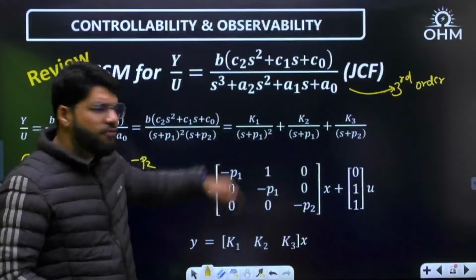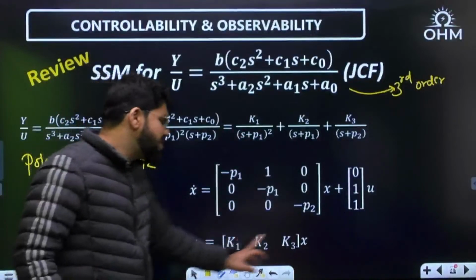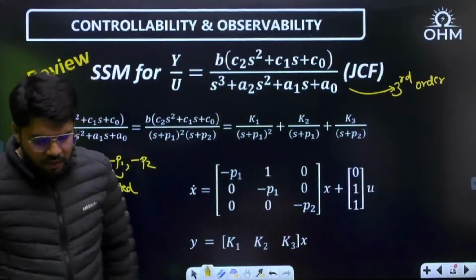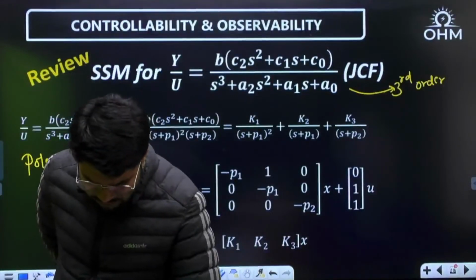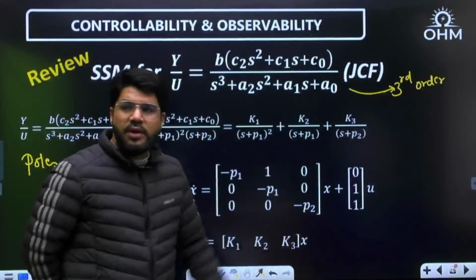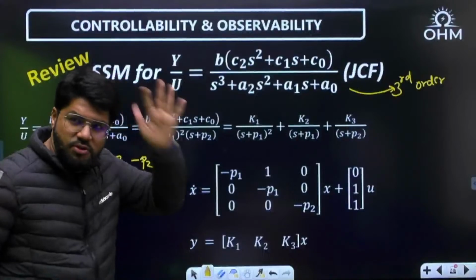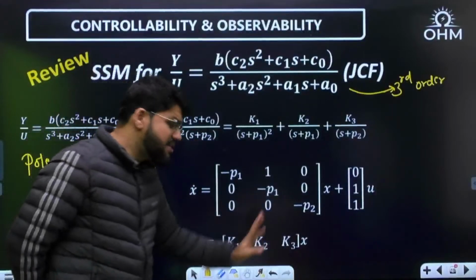Here there is no product of B and C elements, simple. What is the C matrix? Directly the partial fraction numbers K1, K2, K3. The C matrix is directly the partial fraction numbers, that is K1, K2, K3. That's it. That is the C matrix.